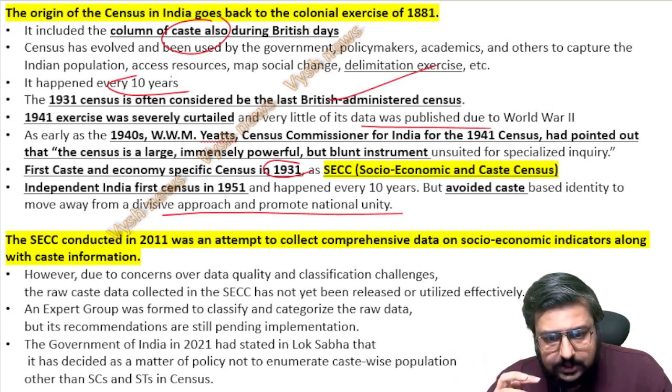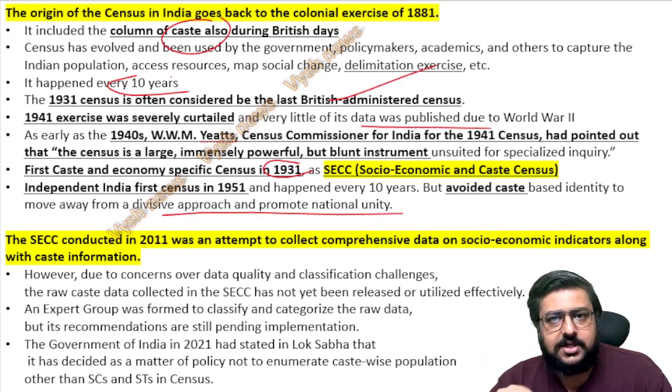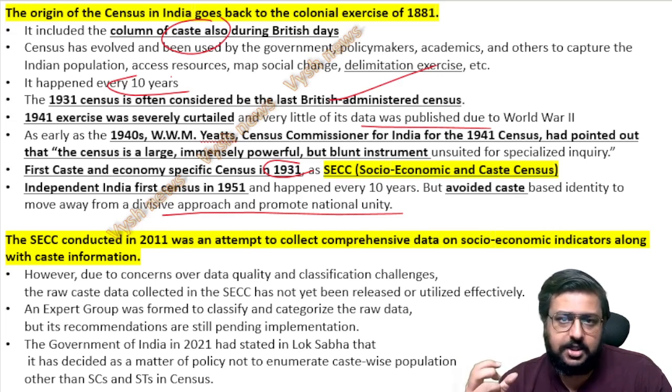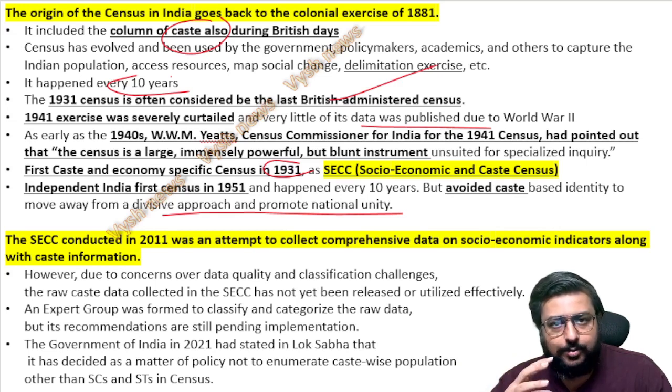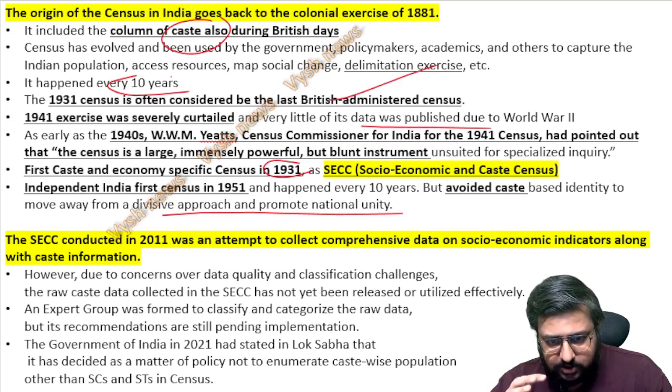Now after independence also, this SECC was conducted recently. In 2011 it was conducted, so that you get comprehensive data on socio-economic indicators, and then you can design schemes and give them in a more equitable fashion. But there were a lot of concerns on the data. The government itself was not happy with the data and how to classify it. So that data was then given to an expert group and committee. They have been studying this for the last 10-15 years, but still they are not able to give out any proper solid information.